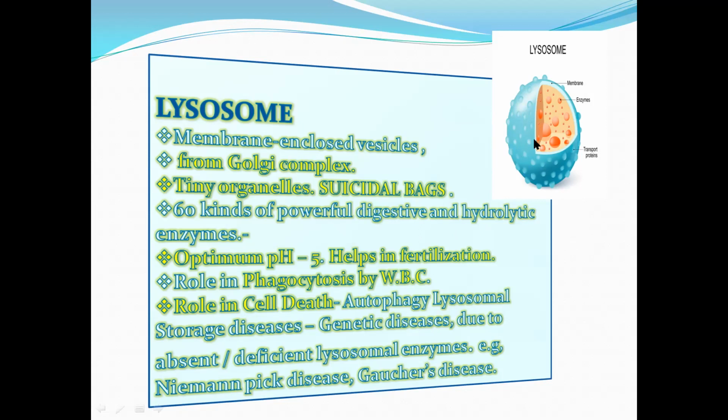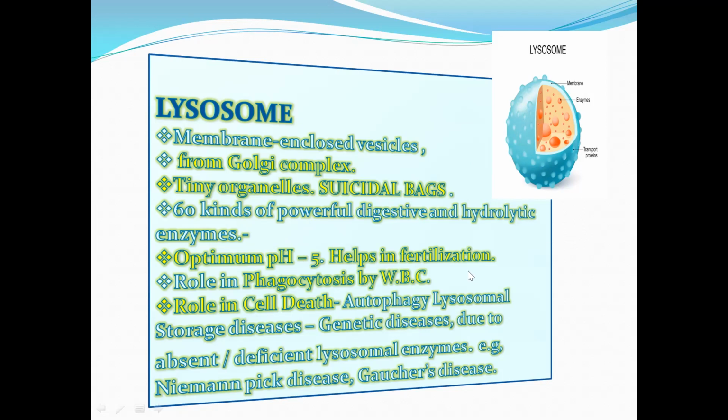Since different types of organelles are present inside the cell, these organelles can be destroyed. That is why it is also known for its role in cell death, and it is termed suicidal bags. Around 60 kinds of powerful digestive and hydrolytic enzymes are present inside it, which work at pH 5.